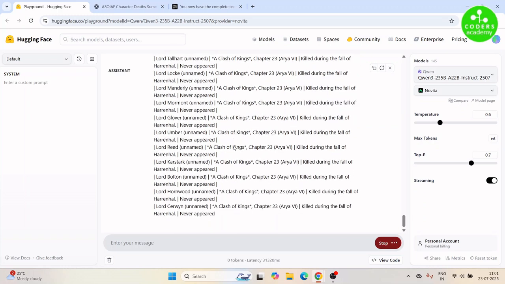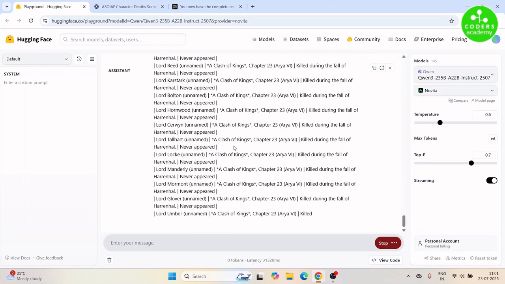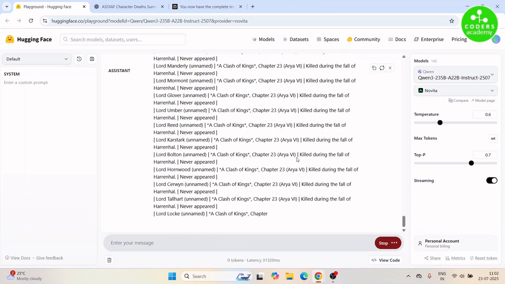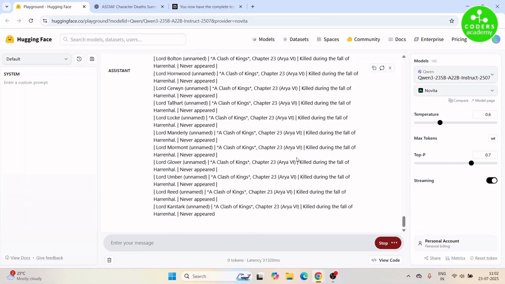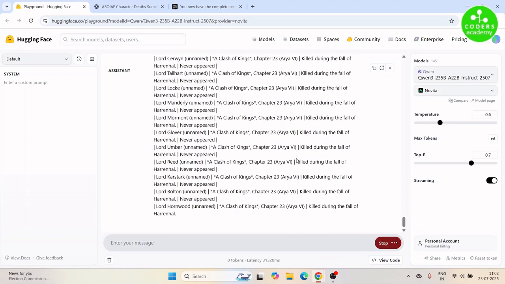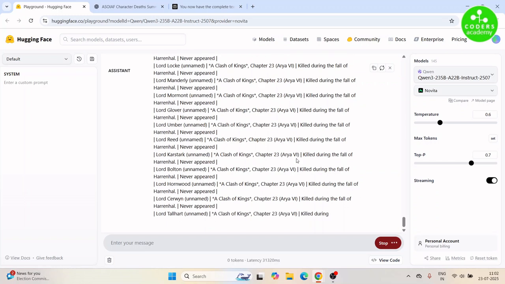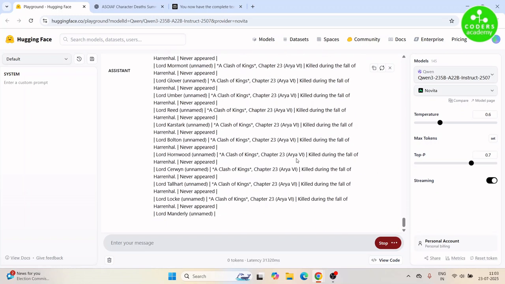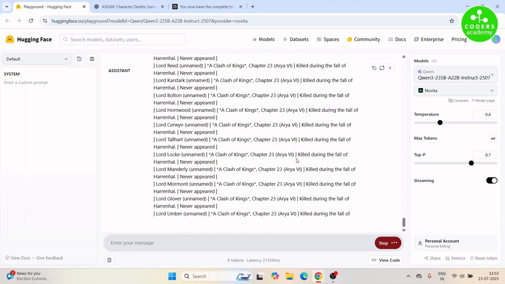Are there so many characters in Game of Thrones who died? I mean, this appears to be an abnormally long list. We didn't see it in the Perplexity response. Interesting.